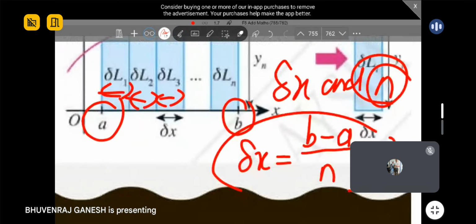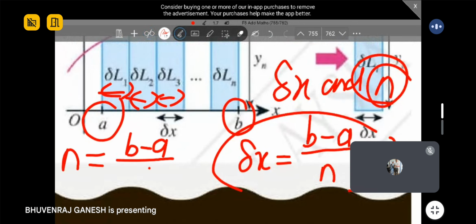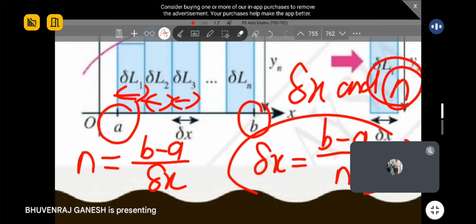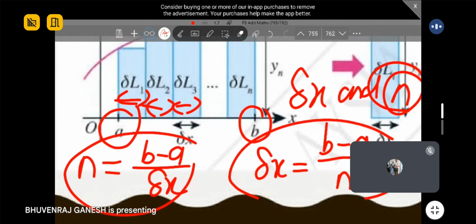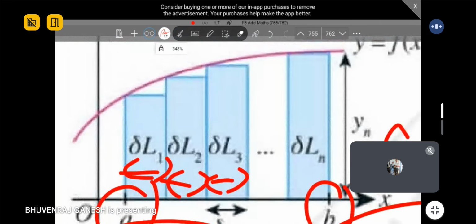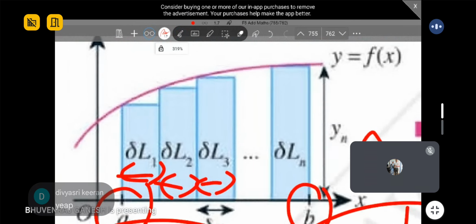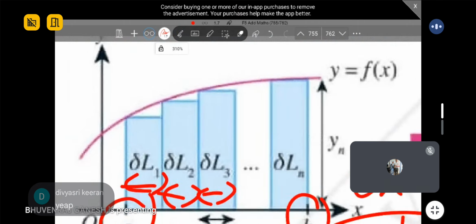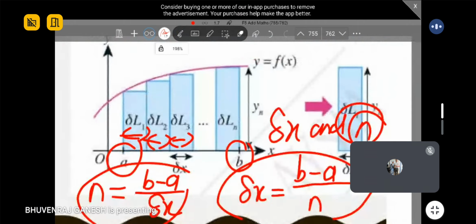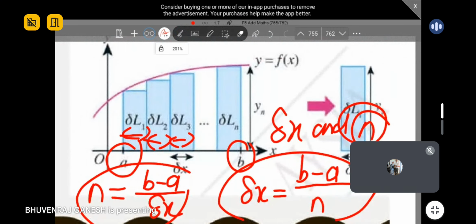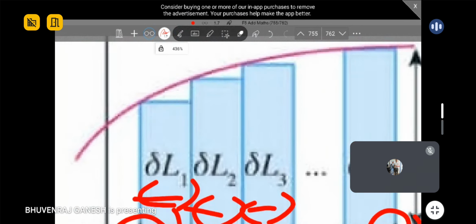Based on this, we can find our n value. So n is the upper limit minus the lower limit, divided by the small change in x. This is how we estimate the number of rectangles that cover this curve. Do you all understand? Can you all see it? Not that difficult, right? So this is the formula that you can also write when you are proving this. So that is more clear.